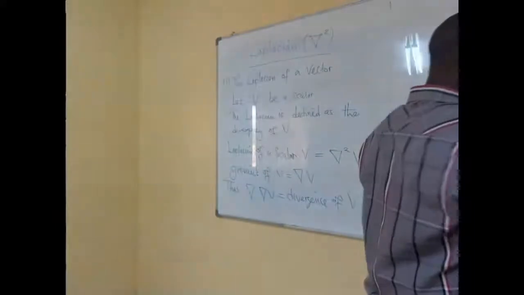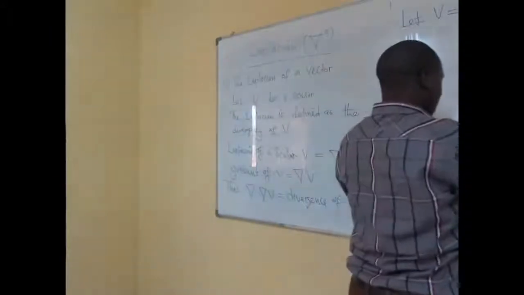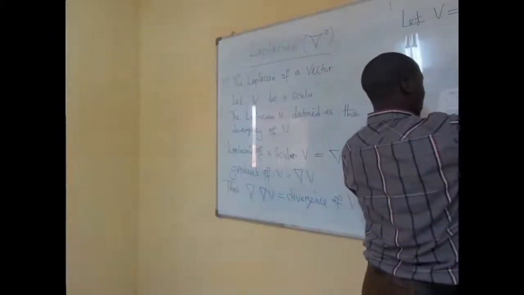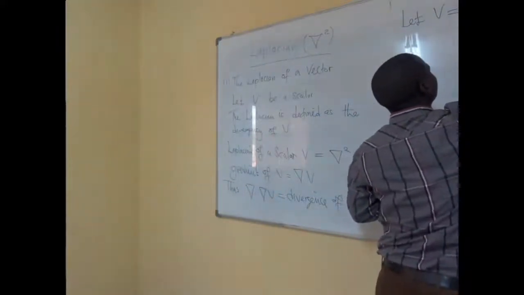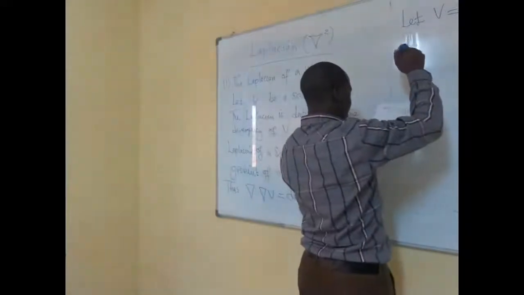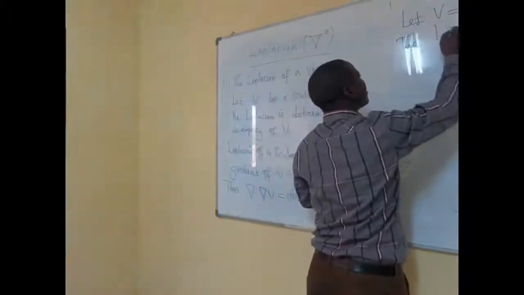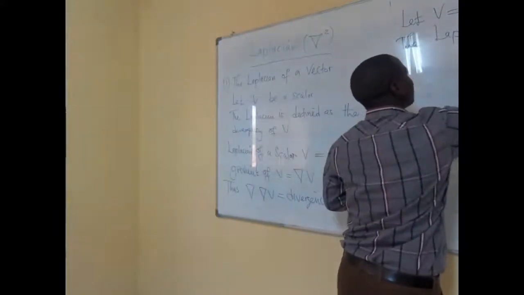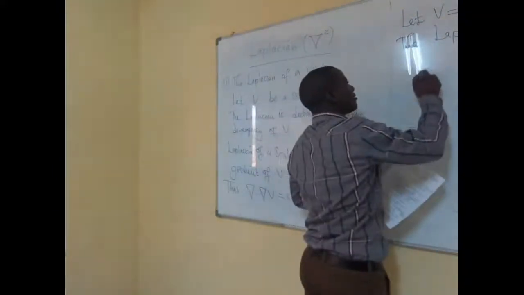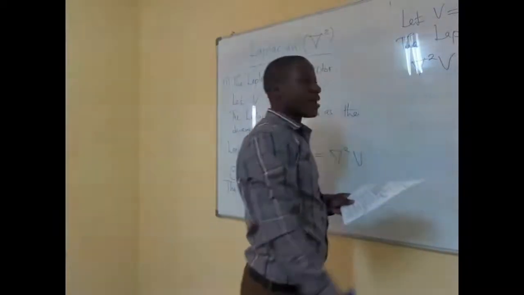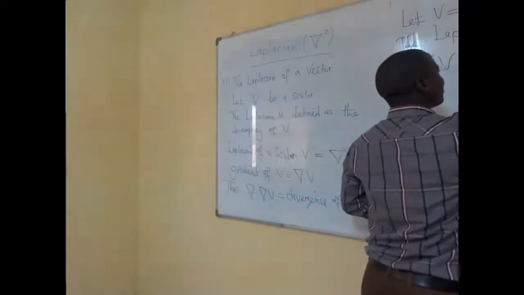Now, in an event that we are saying that let V be equal to a scalar, then we are saying that the Laplacian is given by this, delta squared V, which must be equal to delta.